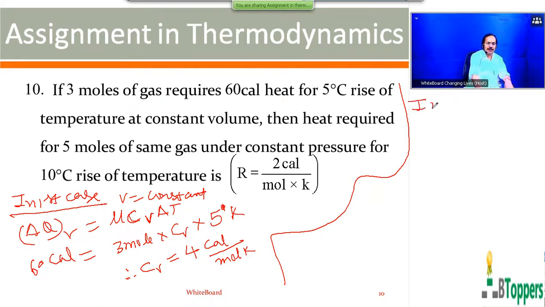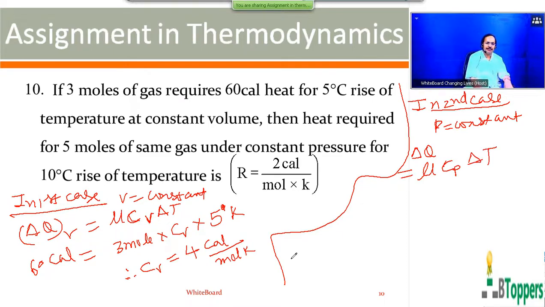The heat energy absorbed by the gas, in the second case, when it is heated at constant pressure, is given by nu Cp delta T, where Cp is the molar specific heat of the gas at constant pressure.